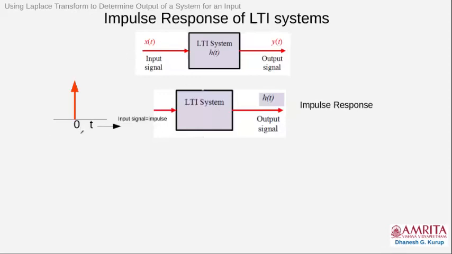Instead of x(t), you have an impulse. When you give this impulse, it passes through the LTI system to generate an output. That output will be called the impulse response. As the name suggests, the impulse response is the response of the LTI system to the impulse. The h(t) will be called the impulse response.